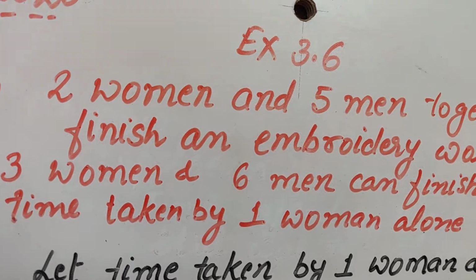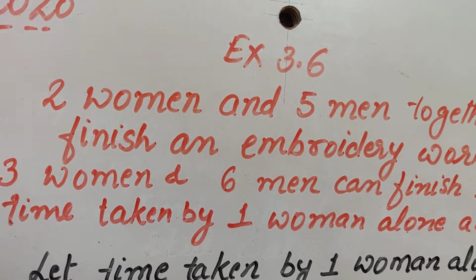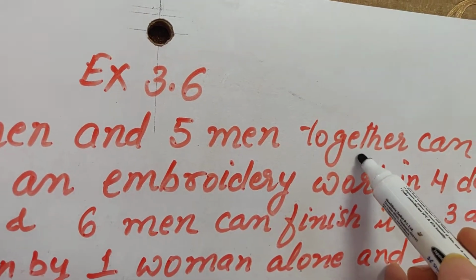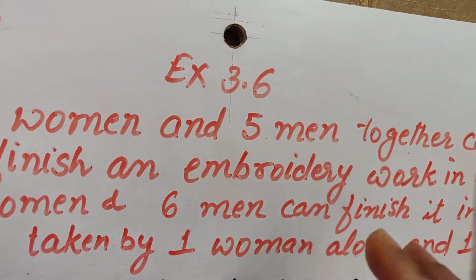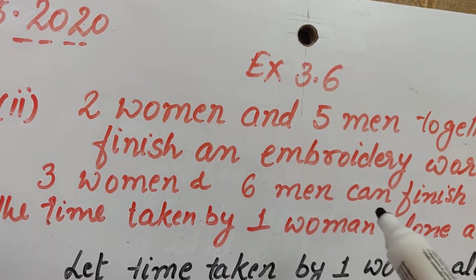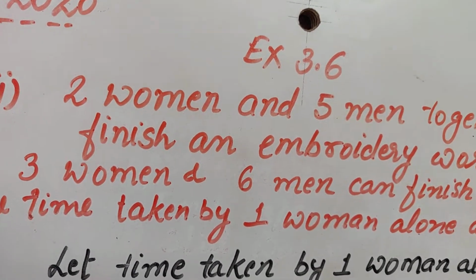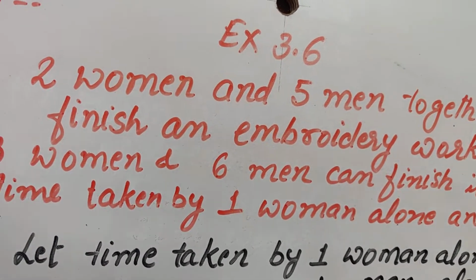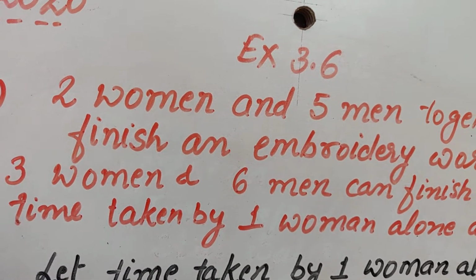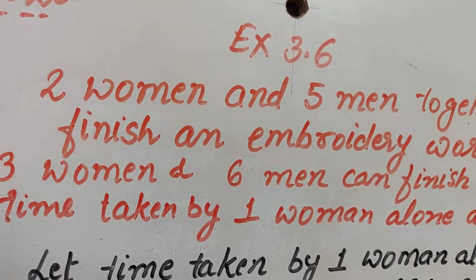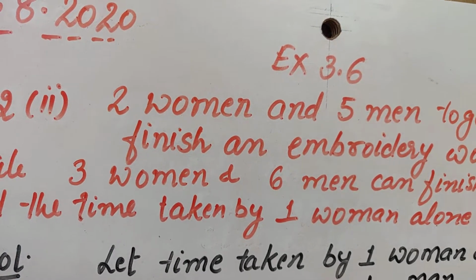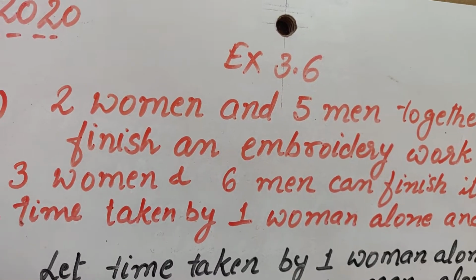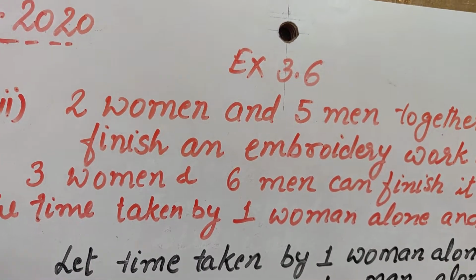So first of all, what you have to understand in this question, when somebody is working together, this is very important. When somebody is working together, then we cannot make the equation like this: time taken by one person plus time taken by the second person is equal to the total time taken. This is not the case at all. Then how do we have to frame the equation? In this case, equations are framed with the help of the work done by them. Mind my words, work done by them.